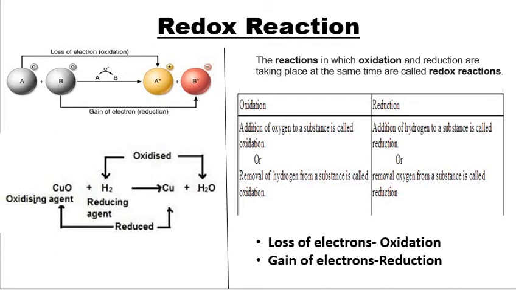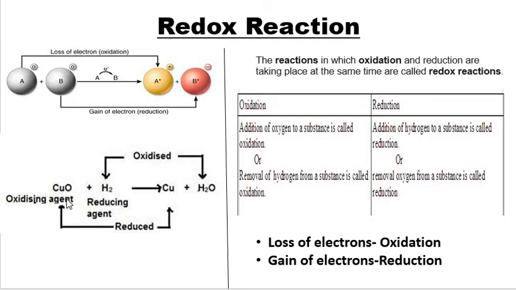And one more important thing, the substance which gives oxygen for oxidation is called oxidizing agent, or a substance which removes hydrogen is also called an oxidizing agent. That means copper oxide is giving out one oxygen atom.